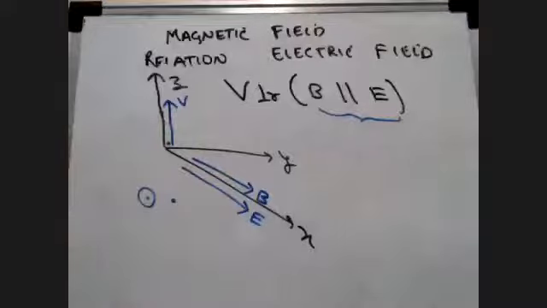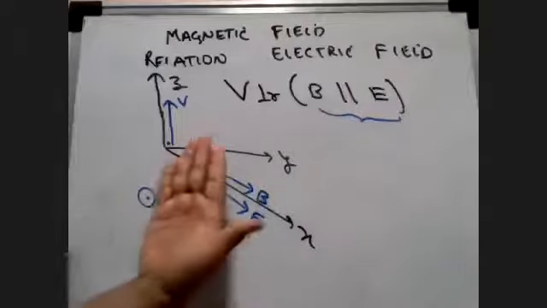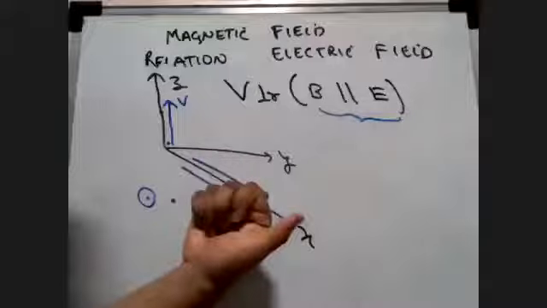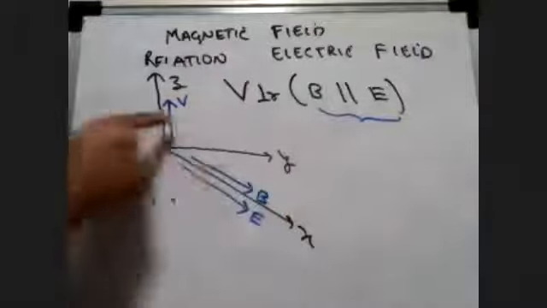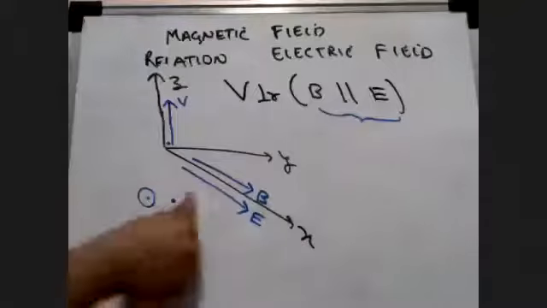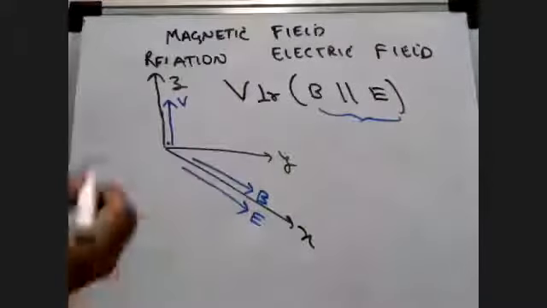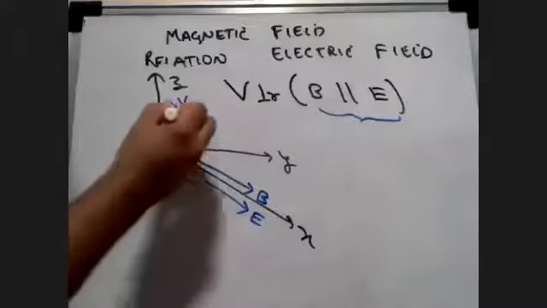Apply your right hand rule. Take your velocity vector and curl it towards the magnetic field. In that case, the force applied is this side. Consider this to be a positive charge only. Force is applied this side, but of course centripetal force also is acting on it. So what is it going to be? A circle.